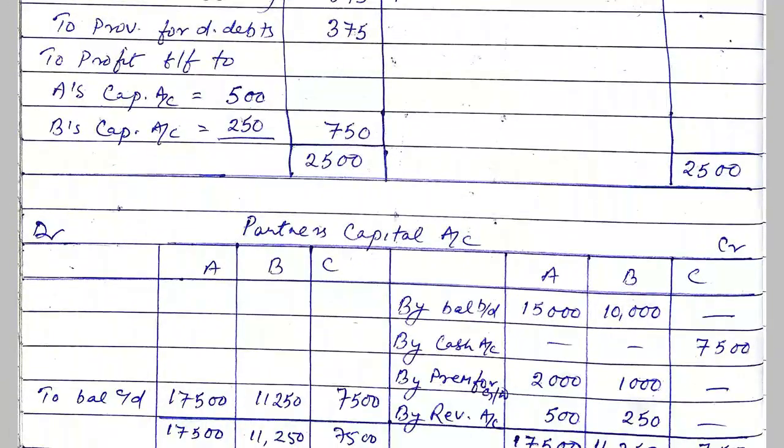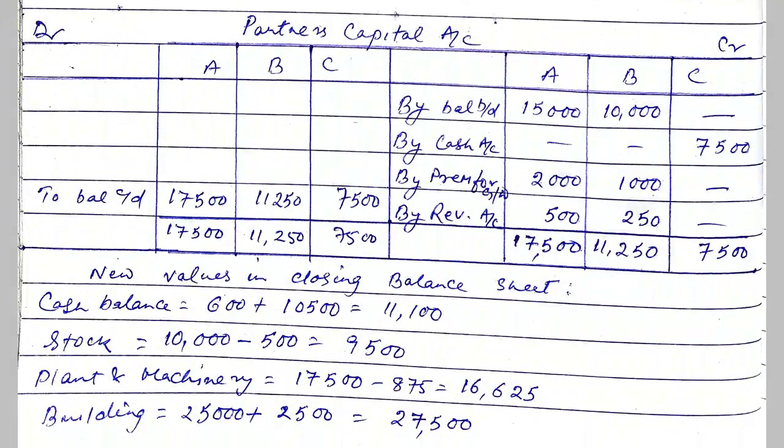Now see the partners capital account. As in the question, capital is given A 15,000, B 10,000. So at first we will copy the opening balance of capital of A and B on the credit side. Now cash brought by C for capital is 7,500. So by cash account 7,500.